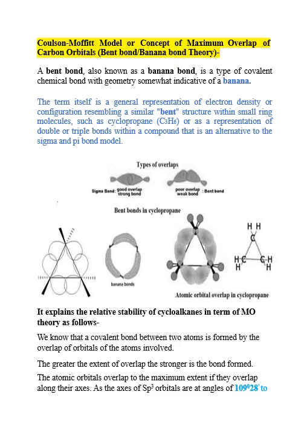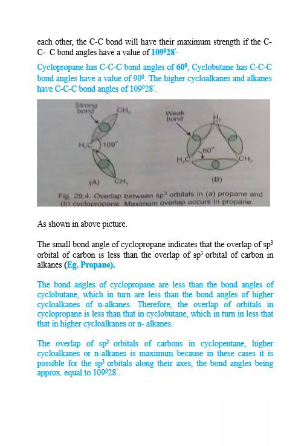The atomic orbitals overlap to the maximum extent if they overlap along their axis, as the axes of sp3 orbitals are at an angle of 109 degrees 28 minutes to each other. The carbon-carbon bond will have maximum strength if the carbon-carbon-carbon bond angle has a value of 109.5 degrees.